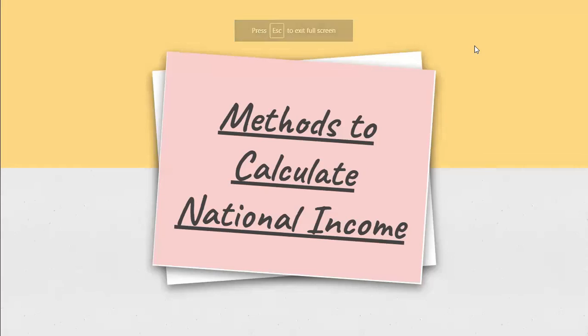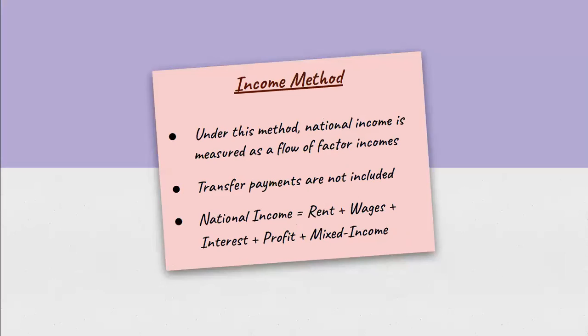Now, let us move to methods to calculate national income. There are generally three methods to calculate national income, that is income method, value added method, and expenditure method. So we'll start with the income method. Under this method, national income is measured as a flow of factor income from all the economic activities. Now, generally, there are four factors of production, that is labor, capital, land, and entrepreneurship. Labor gets wages and salaries, capital gets interest, land gets rent, and entrepreneurship gets profit as their remuneration.